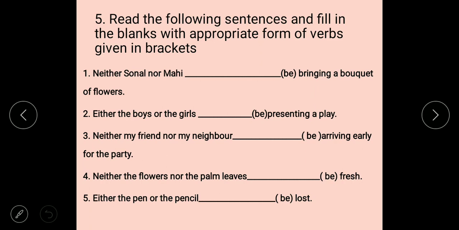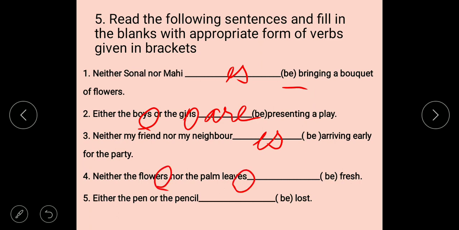Read the following sentences and fill in the blanks with the appropriate form of verbs given in brackets. Neither Sonal nor Mahi, what will come? Is. Either the boys or girls, so what will come? Are. Neither my friend nor my neighbor is. Neither the flowers nor the palm leaves, the subject is plural, so we have to use "are". Either the pen or pencil, these are singular, so the singular verb "is".